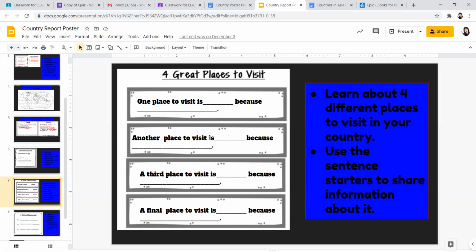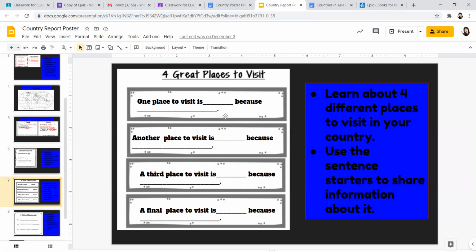Places to visit, this is just fun. When you're learning about the country, you're going to learn about locations, places that people want to visit in the country that you chose. And I gave some transitional words to help you out and sentence starters. So all you're doing is copying and filling this in. One place to visit is blank because, and then list the reason why.